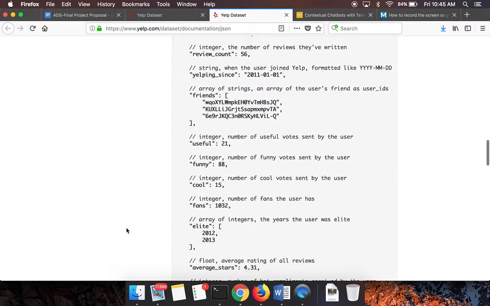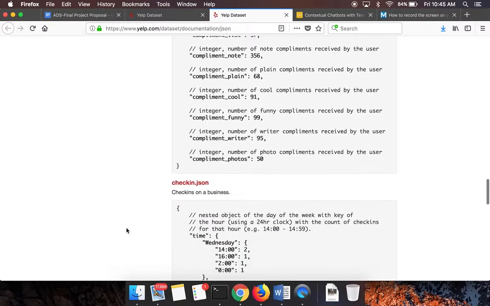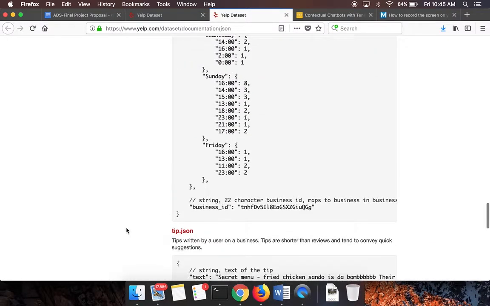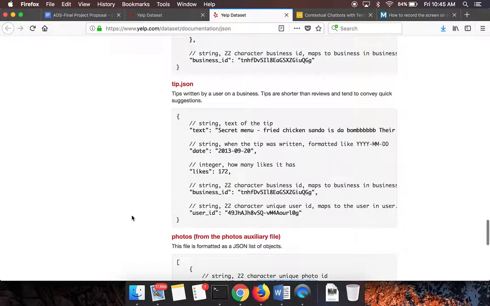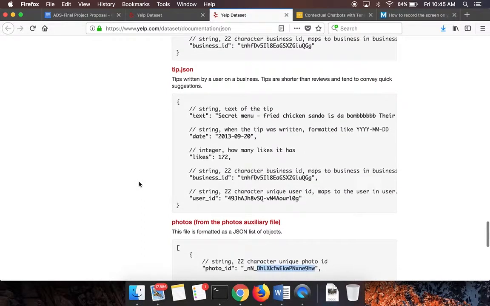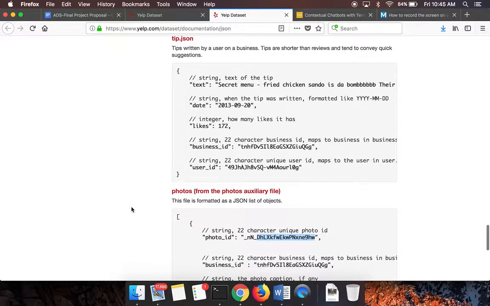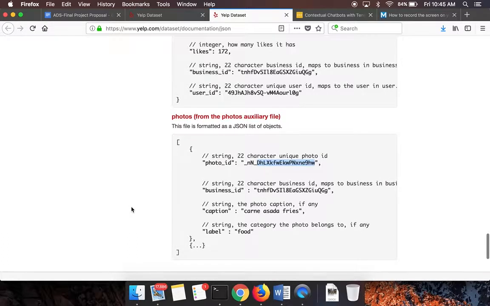So that's how the three of them are related. Apart from that, you would also have check-in related information, which is the operating hours of the business, tip.json, which is a specific tip given by a user about a restaurant that is really worth watching out for, and then photos uploaded by users about local businesses.